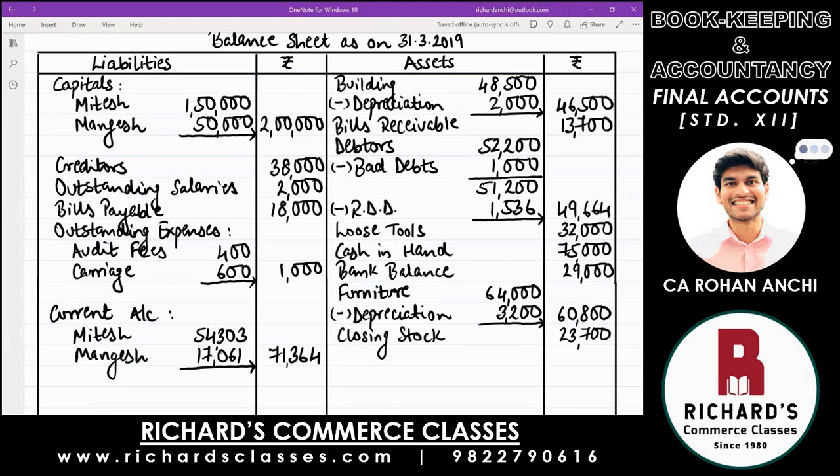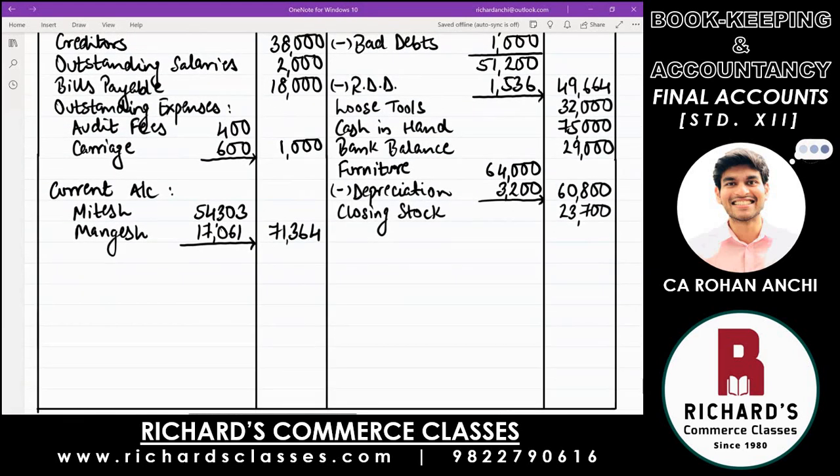All accounts closed. Now the only job is to add up and check whether the balance sheet tallies. So take the total of the liability side, asset side, and see whether you get the same total. Sir, I'm getting 3,30,364.